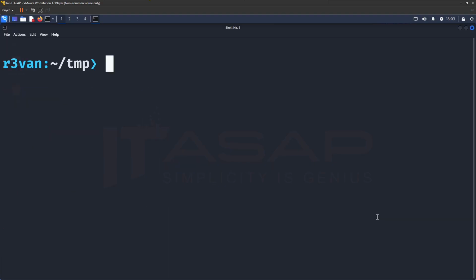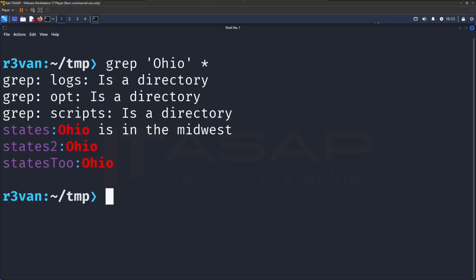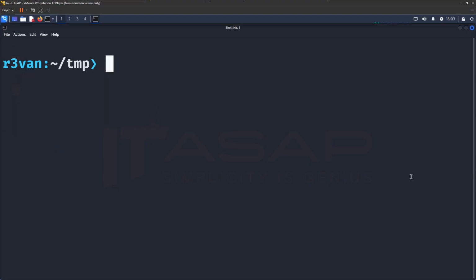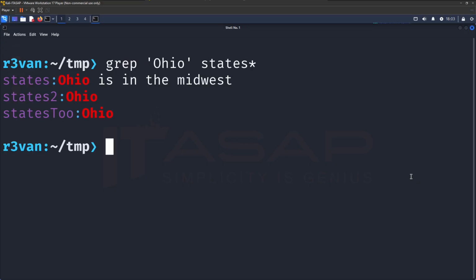We'll clear our screen. You're probably used to seeing this, grep Ohio star. You can see that it is searching all files and folders in the current directory, and it's tripping up on the directories because it cannot search them without using the -r option. But if we clear our screen again, we'll go grep Ohio states star. Here you can see it is searching states, states2, and states3 due to the star wildcard after the name states, right here.